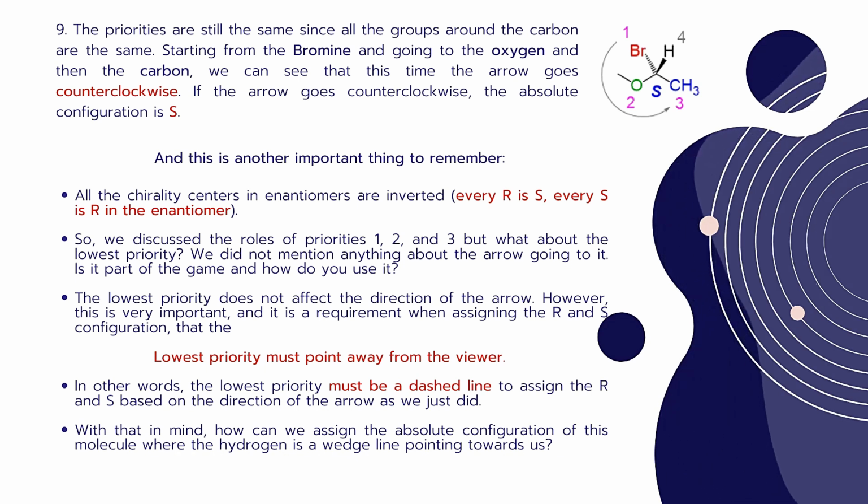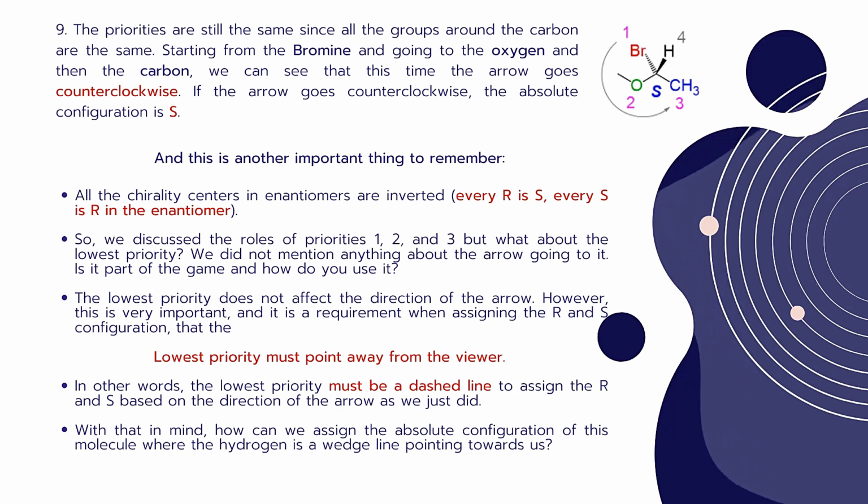With that in mind, how can we assign the absolute configuration of this molecule where the hydrogen is a wedge line pointing towards us? Okay, in wedge and dashed line structures, we already knew that if any atom is bonded with a wedge line, it means it is towards the viewer, and if the atom is bonded with a dashed line, it means it is always away from the viewer.